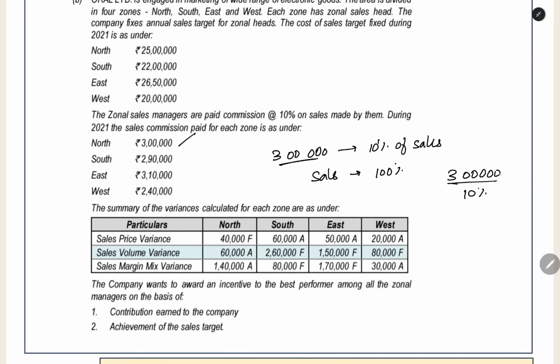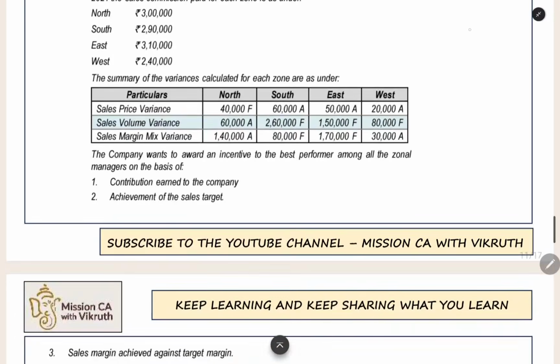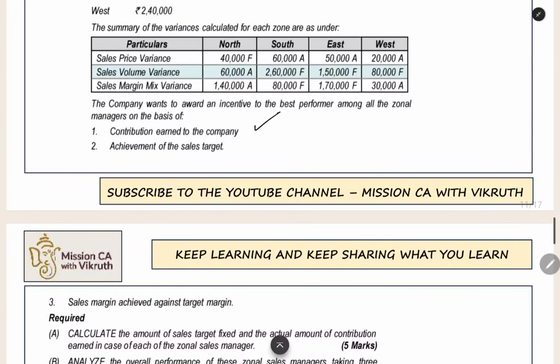3 lakh is 10%. So 100% when you multiply, you will get the sales for the commission. This is the actual commission paid. When you do this, you will get the actual sales achieved. Now they have given the variances also: sales price variance, sales volume variance, sales margin mix variance for each of the areas. Now we have to find out the contribution earned by the company, whether they achieved the sales target or not.